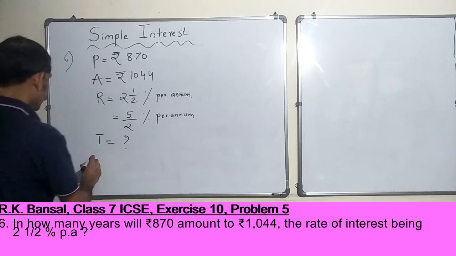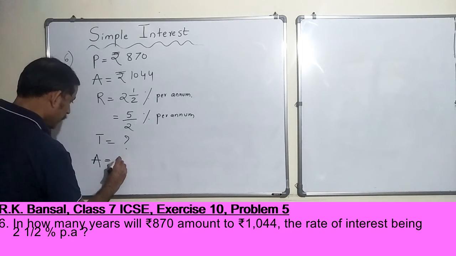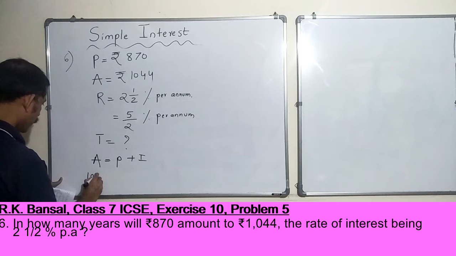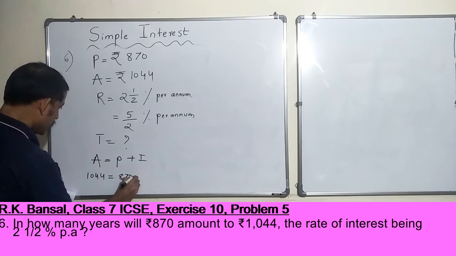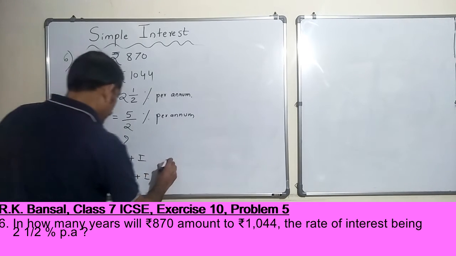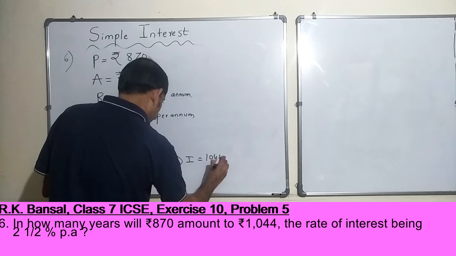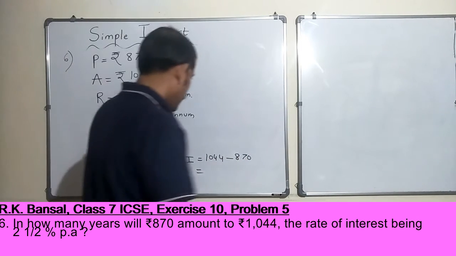So we know that amount is nothing but principal plus interest. We know the amount, 1044. We know the principal, it is 870, plus I. Can I say I is equal to 1044 minus 870, right? Can you subtract it?